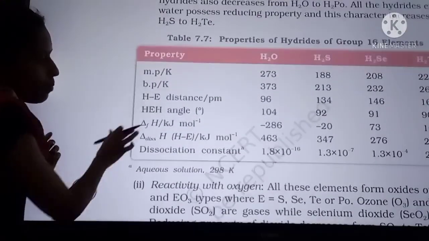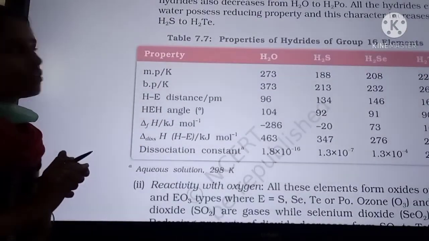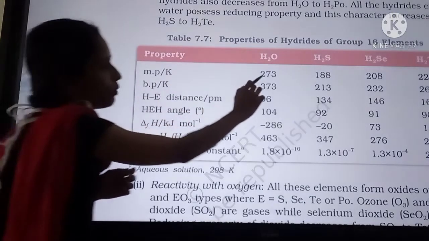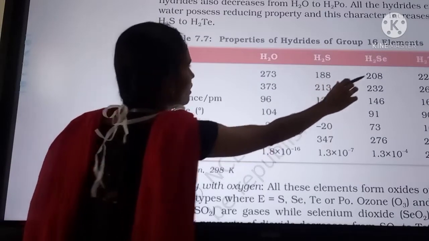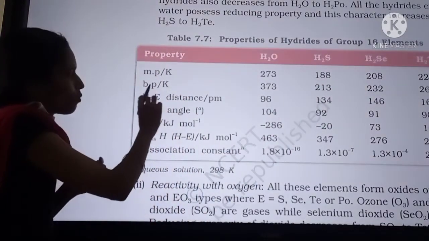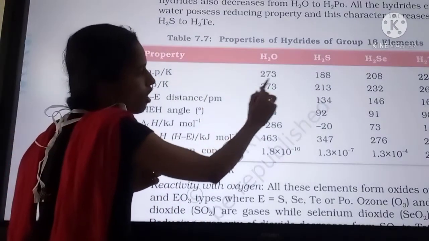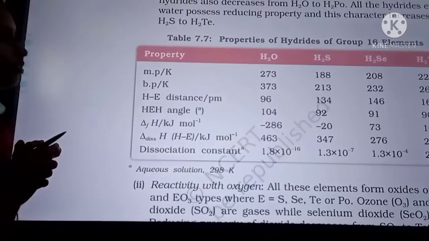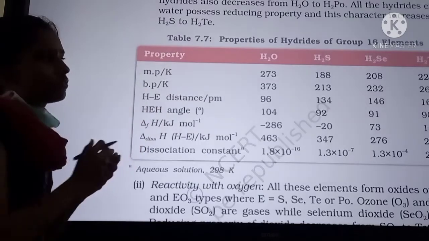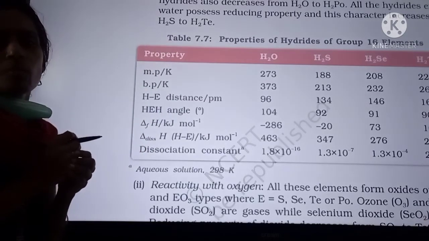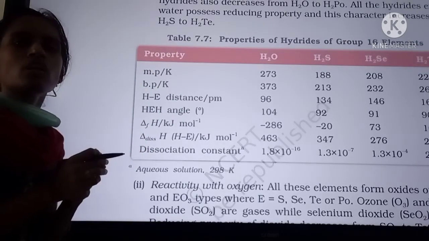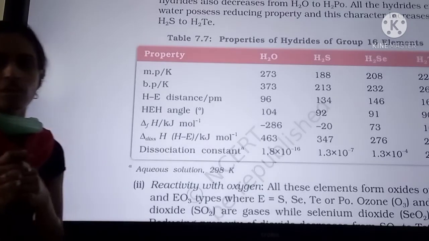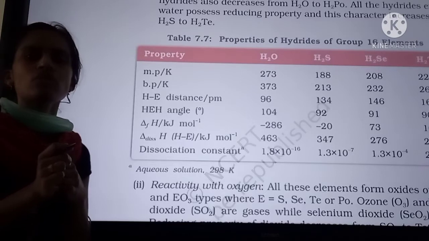So these are some properties of hydrides of the group 16 elements. Melting point is decreased and then increased. And if you take boiling point, among these element hydrides, H2O has a high melting point. It is due to hydrogen bonding, intermolecular forces are strong in H2O. Because oxygen is more electronegative, they can form intermolecular hydrogen bonding.